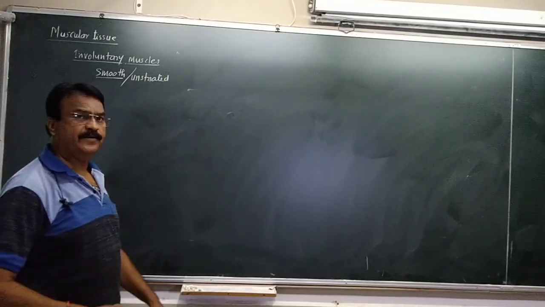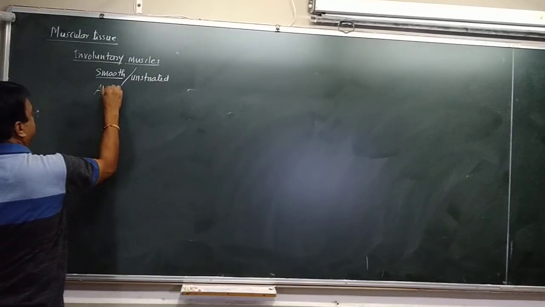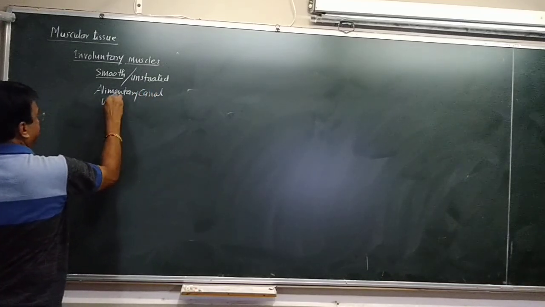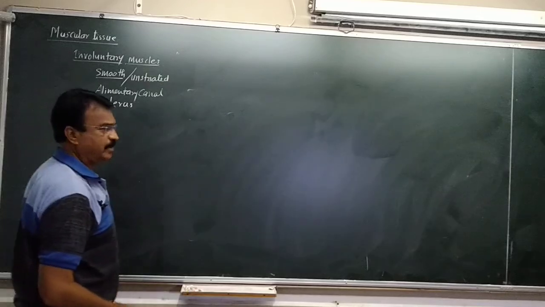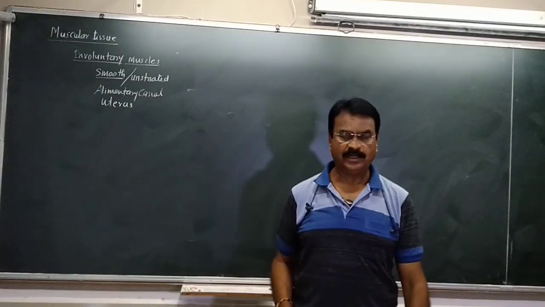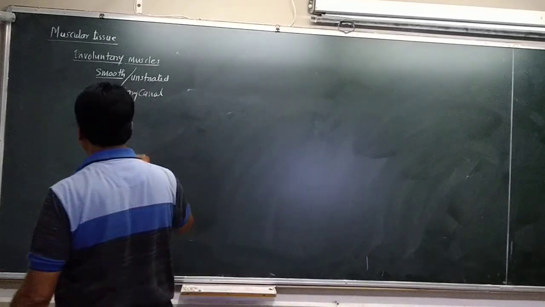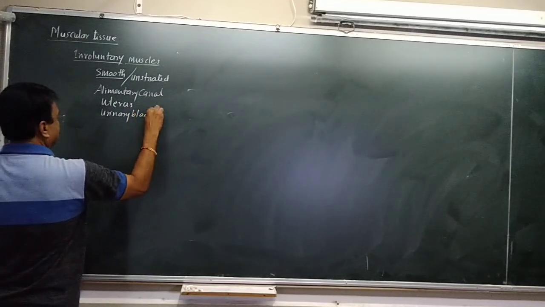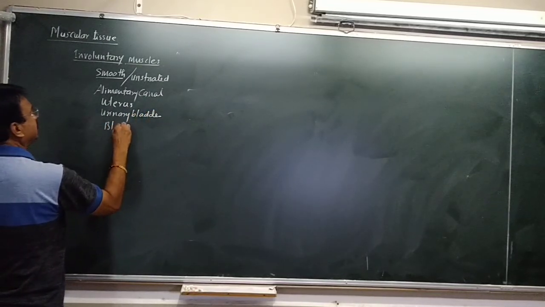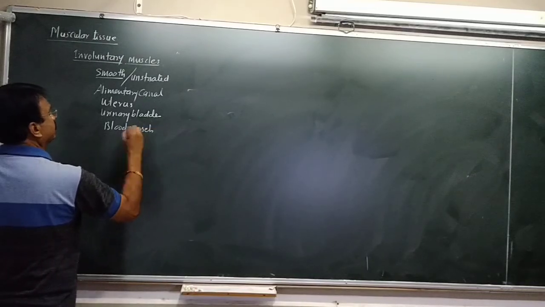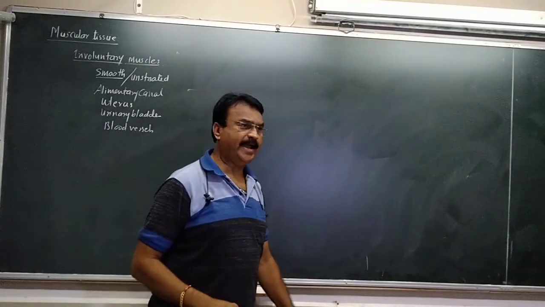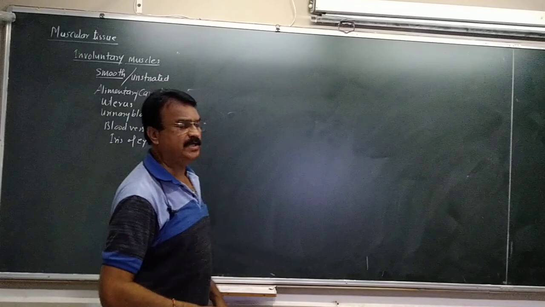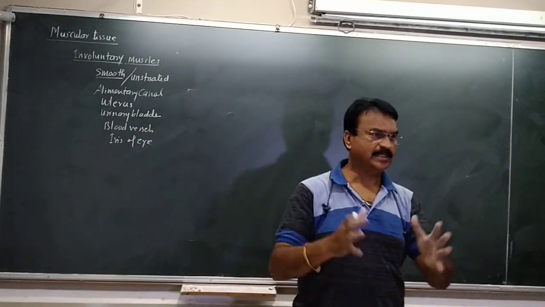These muscles are present in our alimentary canal, in our digestive system, in the uterus, where the baby grows inside the womb of the mother, garbhashaya. So in the uterus it is present. It is present in our urinary bladder. These muscles are present in our blood vessels. So in these organs, in the iris of our eye, in all these parts of the body, the smooth muscles are there.